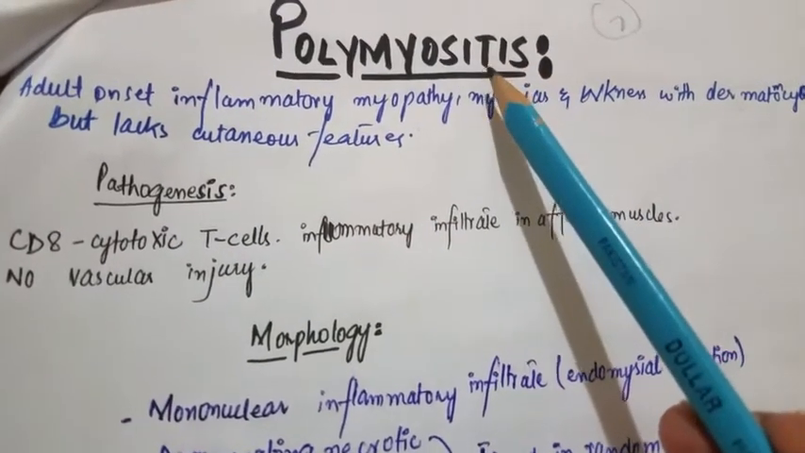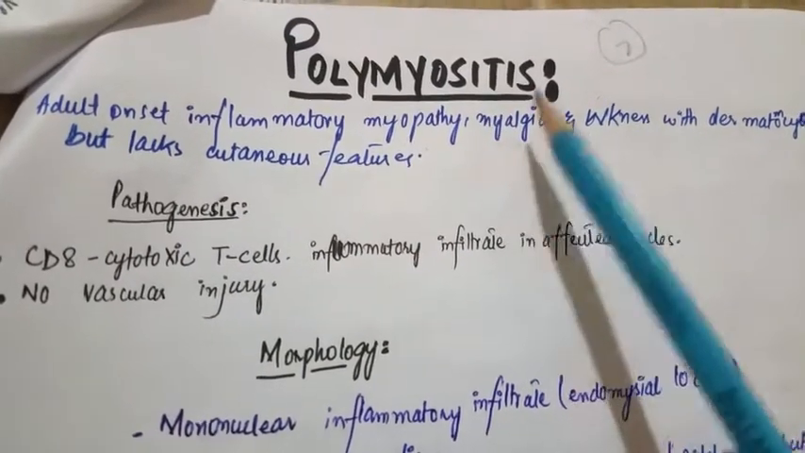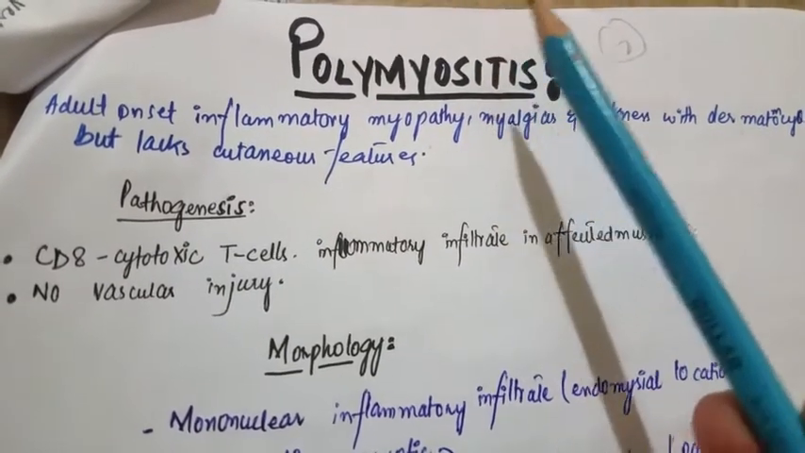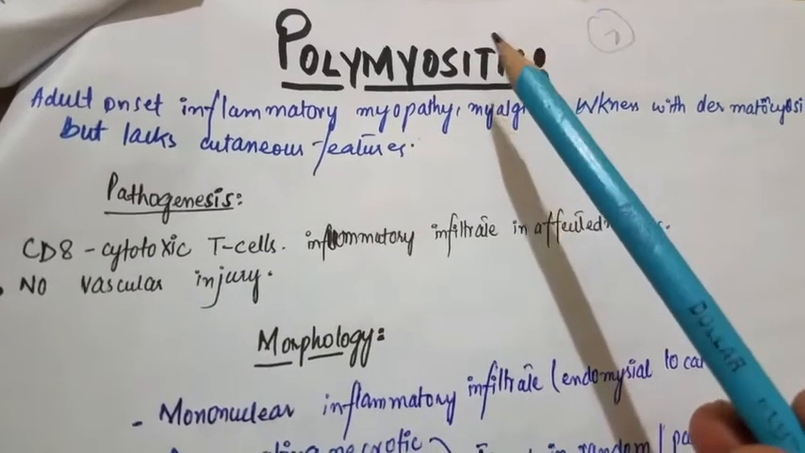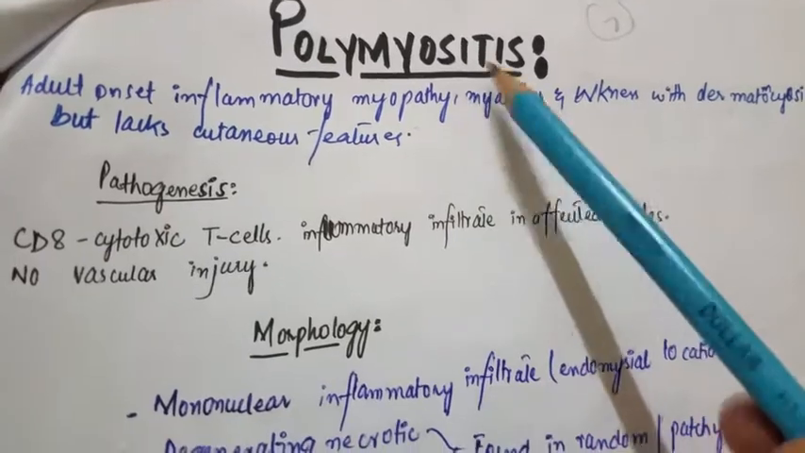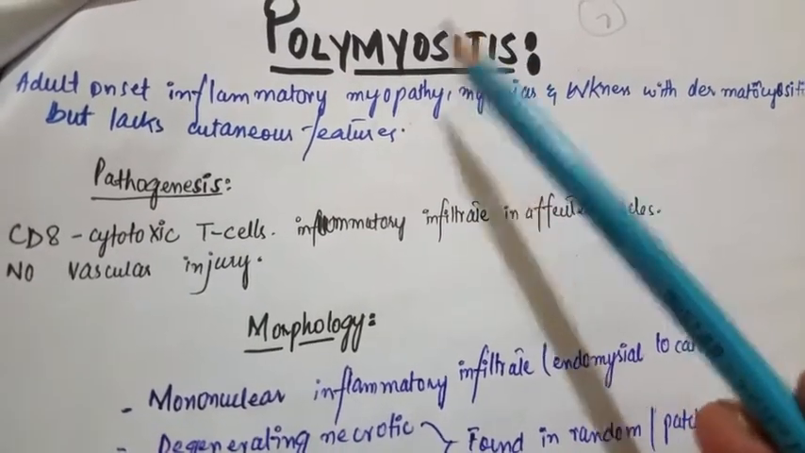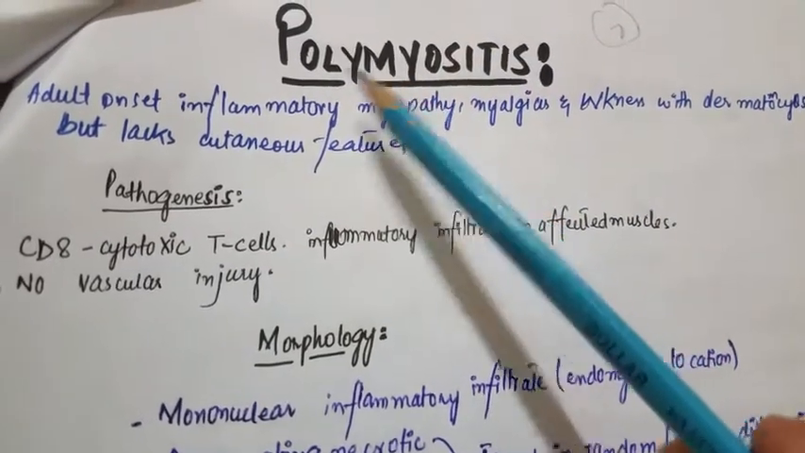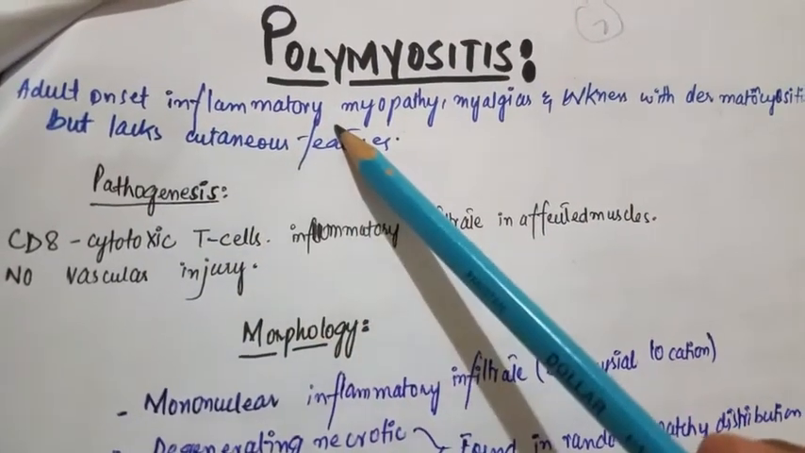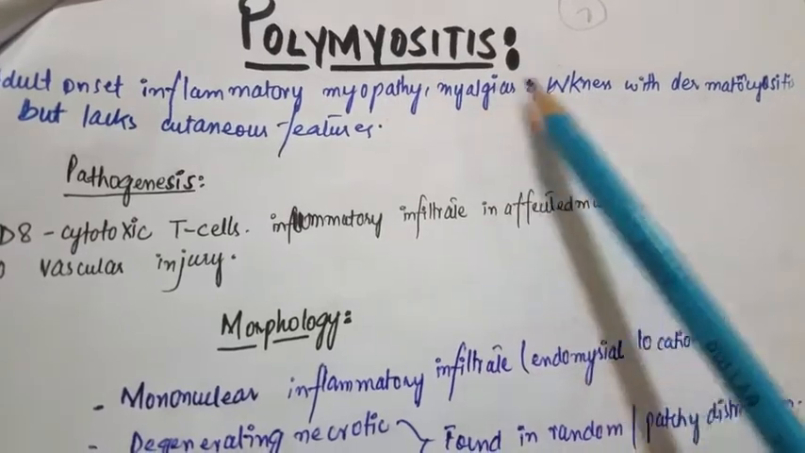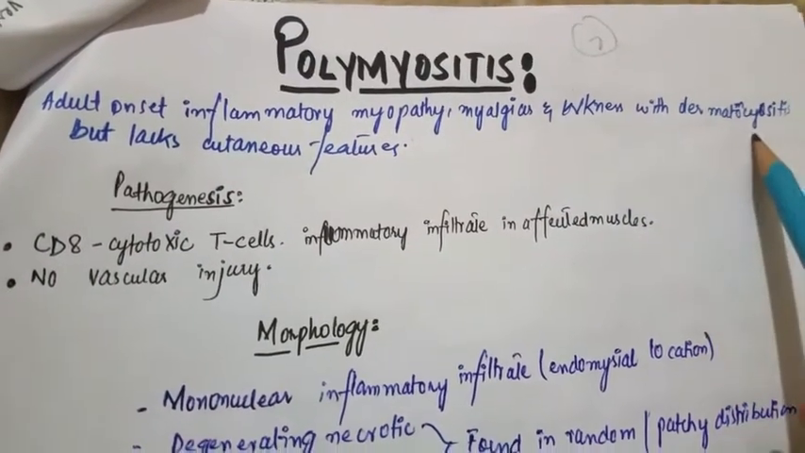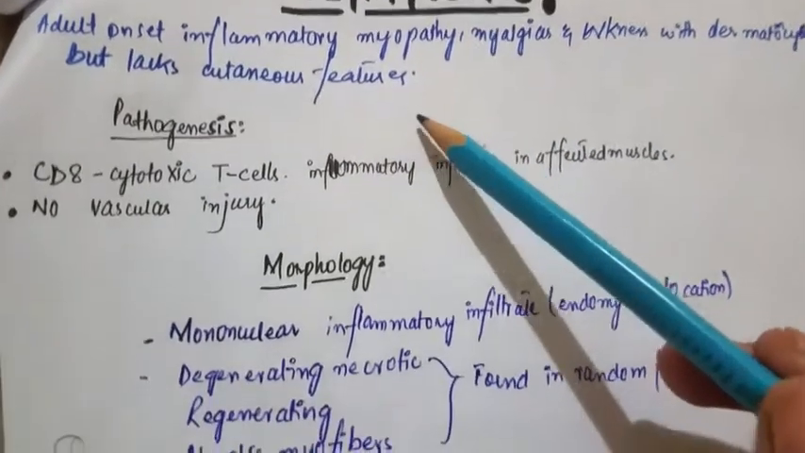It is same as dermatomyositis, but what is the difference between the polymyositis and dermatomyositis? In the dermatomyositis, there is a skin involvement, but in the polymyositis, there is no skin involvement. In the dermatomyositis, there is also juvenile form, but polymyositis is only the adult form. It is the adult onset of the inflammatory myopathy. Myalgias, weakness has same with the dermatomyositis but lack the cutaneous features.